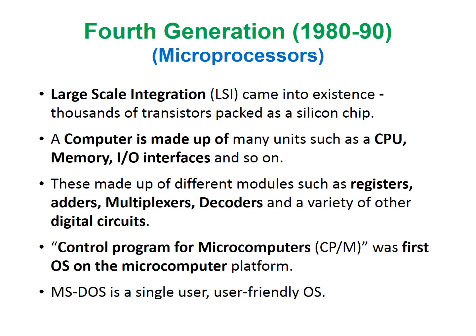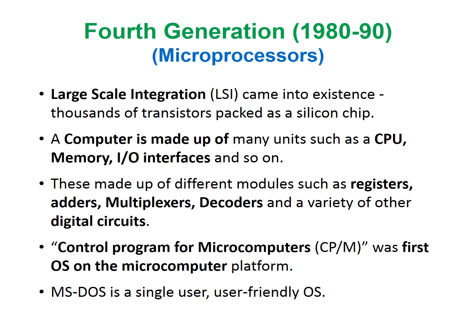Finally, the fourth generation computers. This generation uses microprocessors as central components. Large-scale integration circuits packaged thousands of transistors on a single small silicon chip. In this generation, a computer is made up of many units such as a CPU, memory, and I/O interfaces. Each of these is made up of different modules such as registers, adders, multiplexers, decoders, and a variety of other digital circuits. Each is made up of several gates.